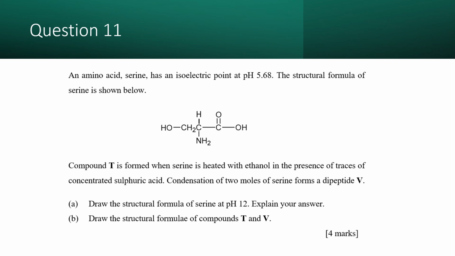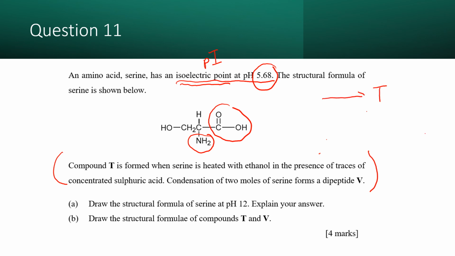And then they mention that it has isoelectric point pH 5.68. Remember the term isoelectric point, the symbol is pI. pI means that it exists as a Zwitter ion. So at this pH, it exists as a Zwitter ion. What is a Zwitter ion? What we have learned: COOH becomes COO minus, NH2 becomes NH3 plus. Okay, and then compound T is formed. So this is actually the question. Compound T is formed when serine is heated with ethanol in the presence of